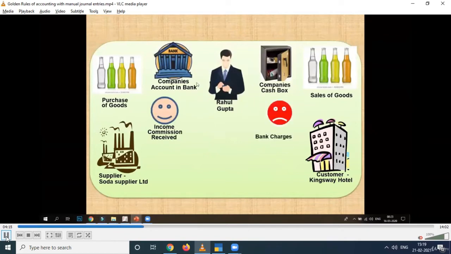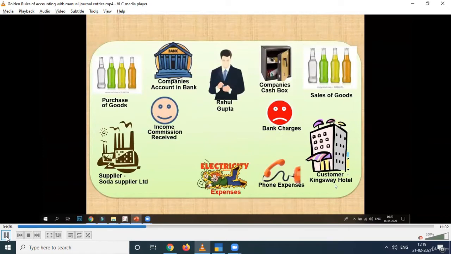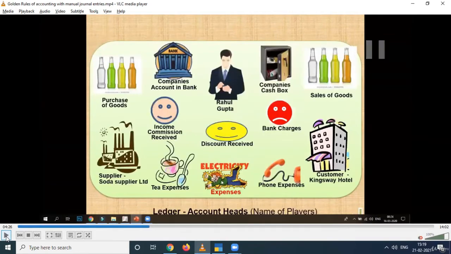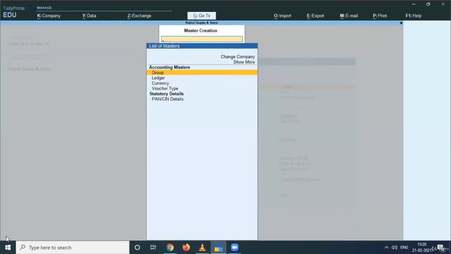Like purchases of goods, we will do the transactions, the activity related to purchase, sale, expenses, creditors, debtors, owner, cash box, bank, and so on. All these players will become the ledgers in your business transactions, in your company. So now, coming back to my Tally Prime, I am showing you some of the groups and ledgers, how you can create them and how you can work with them.